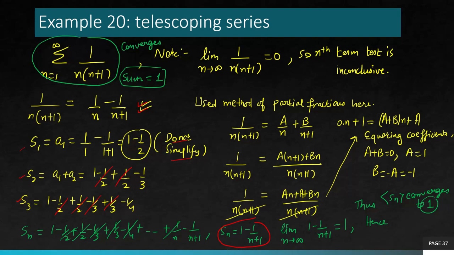The reason why we are using the method of partial fractions is because if you do not do this step and directly from here keep writing S1, S2, S3, then you won't be able to see a pattern. You won't be able to see Sn in a simplified form. That's why we need to break it down into fractions so that we see this kind of behavior. So it's like a very clever technique. But that's what it is. And you see, we got that the series is convergent.